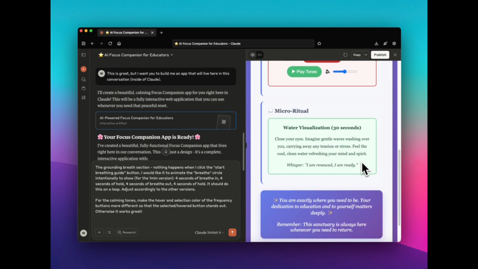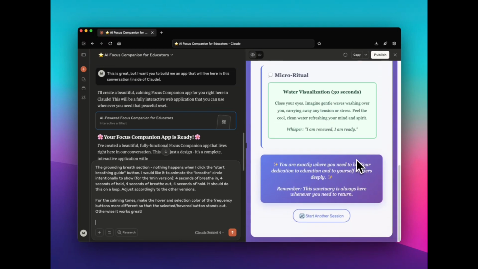Okay, so what I would do, if I were to build this into an actual app and publish it, I would make all of this audio. So if it was something that was generating new content every day, I would link it to 11 Labs or maybe another audio service, and I would have it always have the ability to read it out loud. You can also use, Chrome has built-in voices that you can use to do text-to-speech. This is good. Another affirmation, that's good. This is the same one.